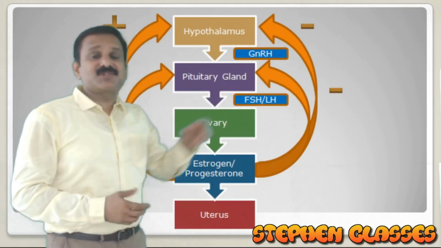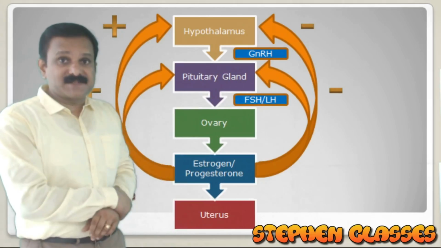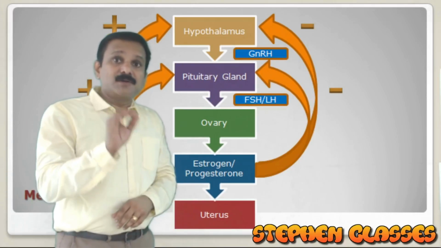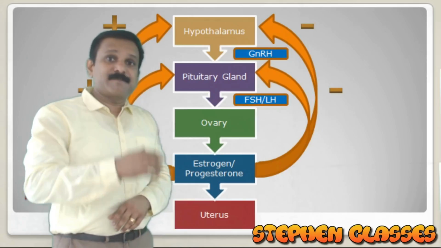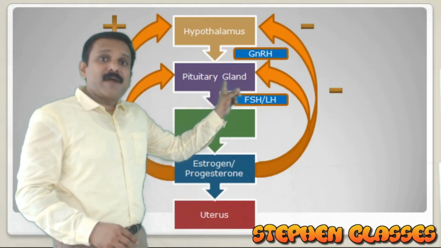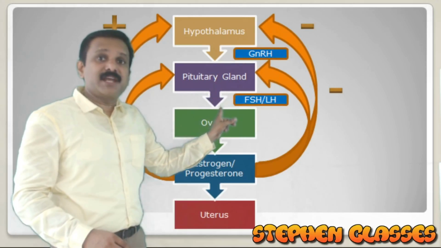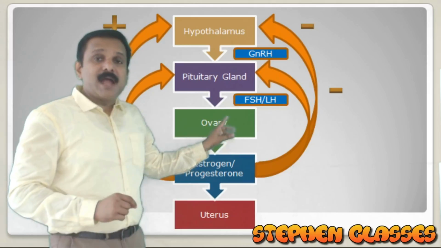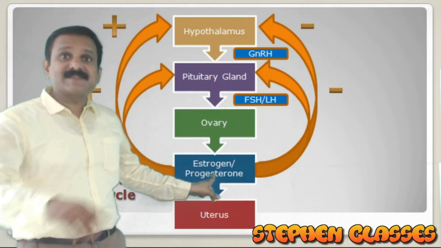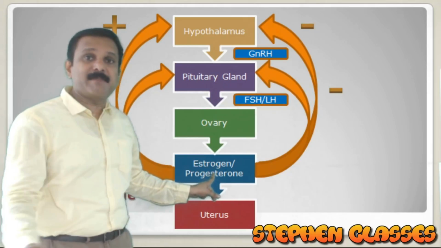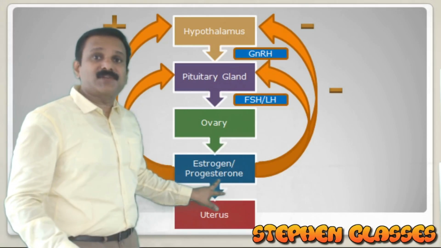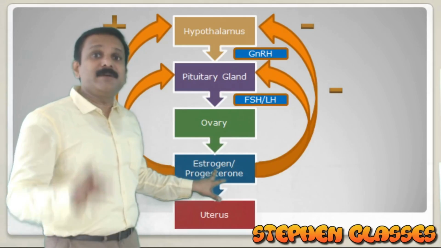These FSH and LH are called gonadotropins. You may note down that FSH and LH are called gonadotropins because they act on gonads. In the female, the gonad is the ovary. So FSH and LH, released from the pituitary, will act on the ovary. And then the ovary will produce two sets of hormones, which we discussed while I was explaining the menstrual cycle. I have given you an idea about release of estrogen and progesterone. So from the ovary, what will be released?